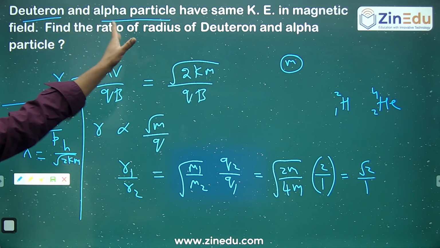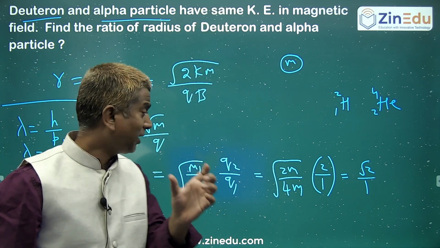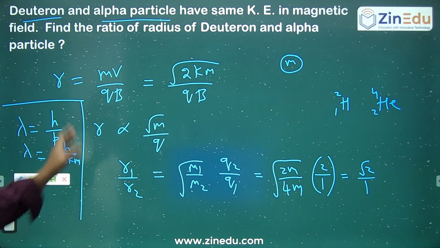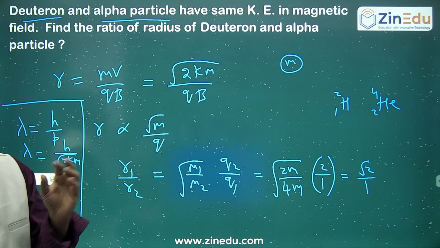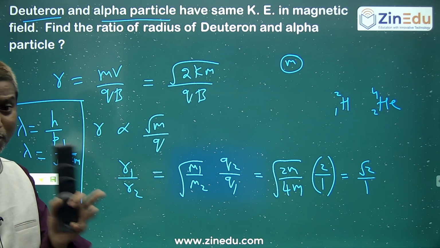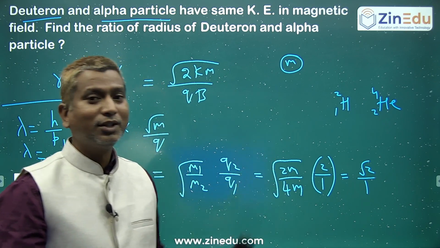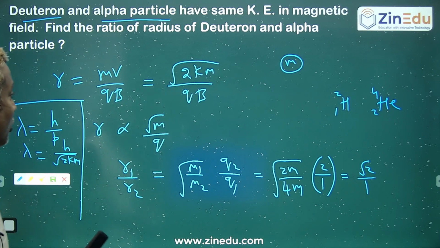If these two particles have the same kinetic energy, find the ratio of their de Broglie wavelengths. Kinetic energy is the same, and the de Broglie wavelength is inversely proportional to the square root of mass. Similar types of formulas: this is de Broglie wavelength, and this is a circular path in a magnetic field. Just to correlate, it is always better to have a proper correlation.